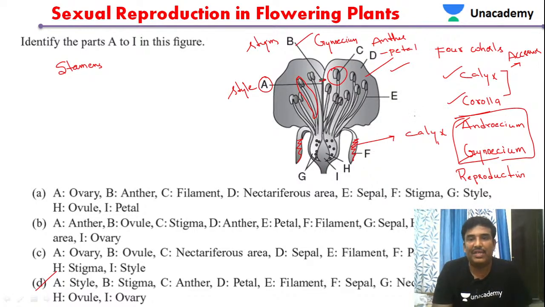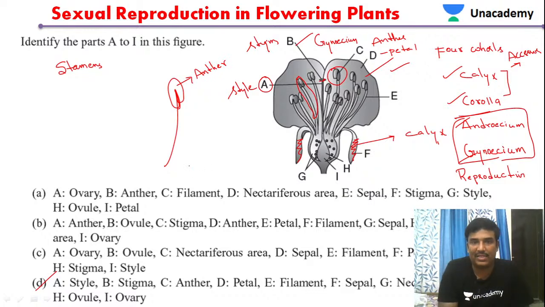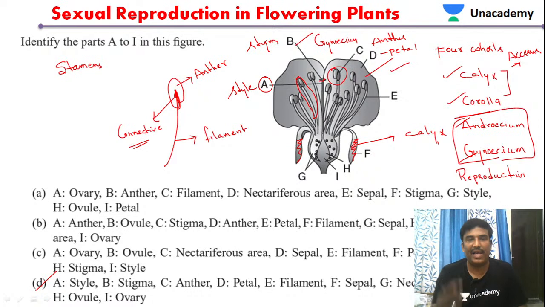Similarly E, it is a filament. So we have a stamen like this. In that stamen, this part is called the anther. The stamen has 2 major parts: the anther, and this stalk-like structure, which is called the filament. Both are joined at a specific point, called the connective. The connective is the one which joins the anther with the filament.